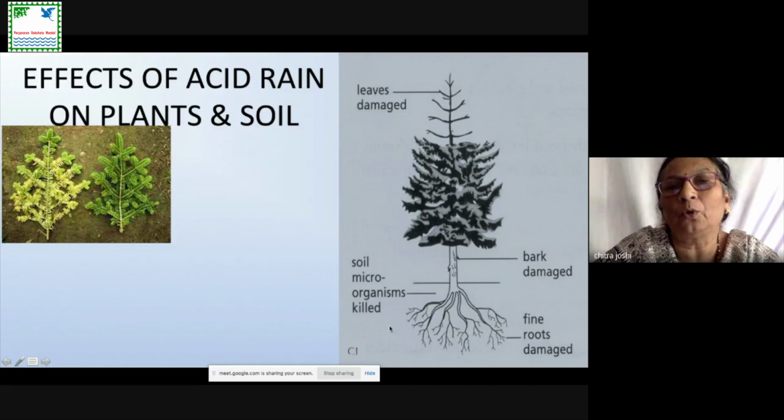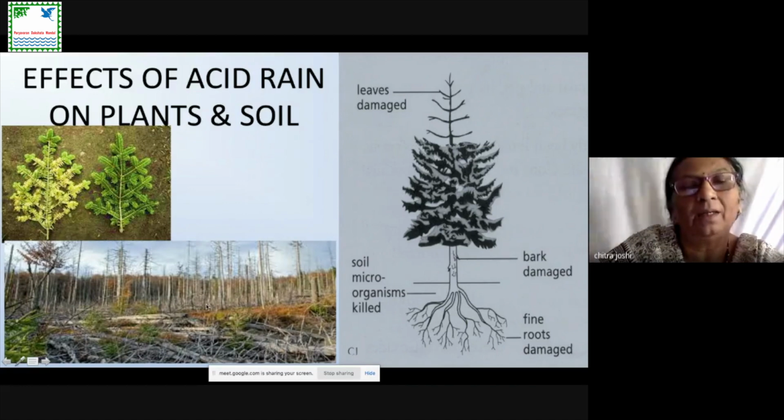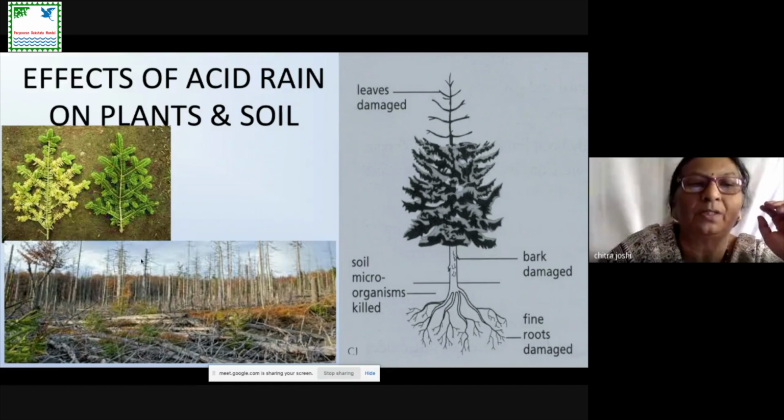Inside the soil, microorganisms are also present, which are helpful for the plants. These microorganisms also get killed because of the acidic nature of the soil. And ultimately what we find is that most of the plants get affected and the forest gets destroyed. When the forest gets destroyed, our environment gets destroyed, and the oxygen supply to our environment reduces because of this acid rain.